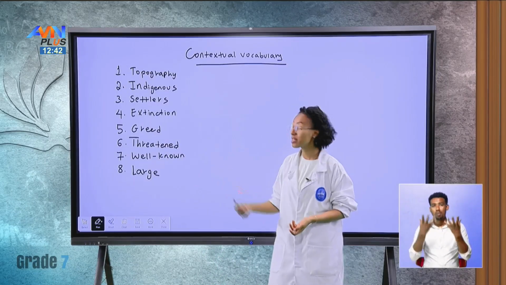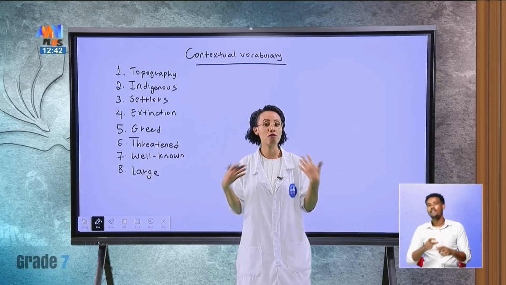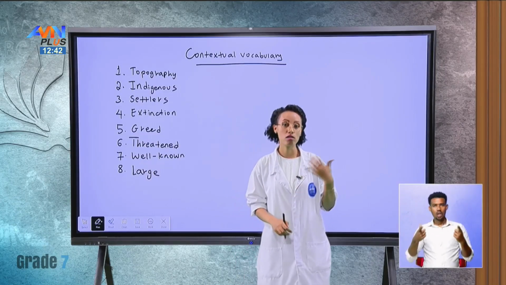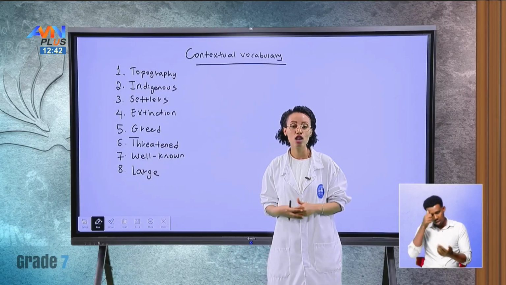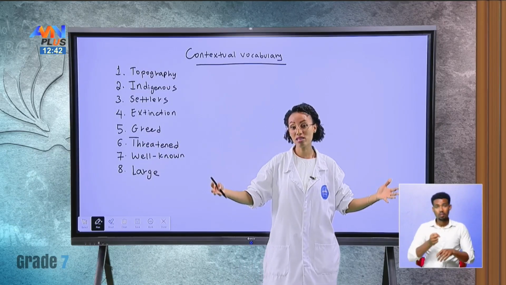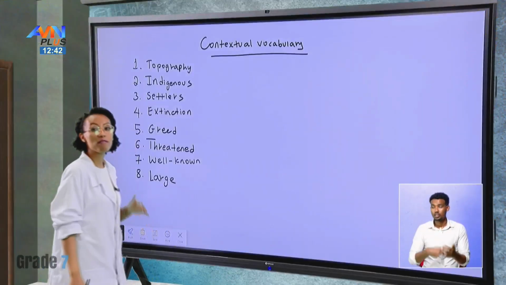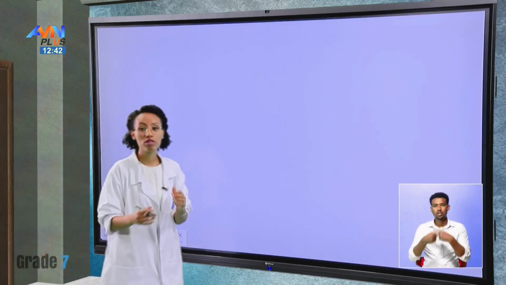So we gave an example, if you remember last time, by saying, I have a large family, or my family is large, by saying I have lots of brothers and sisters and cousins and aunts and uncles. And that means large, very big. So these were all the words that we have seen last time. So now let's go on to today's lesson.